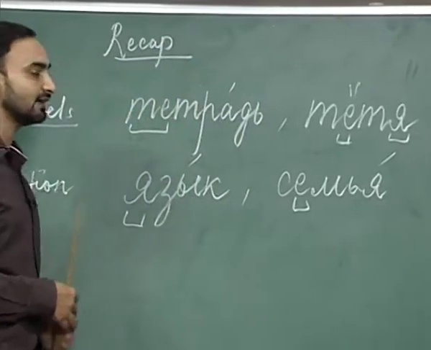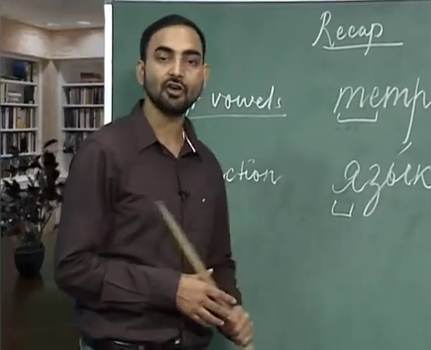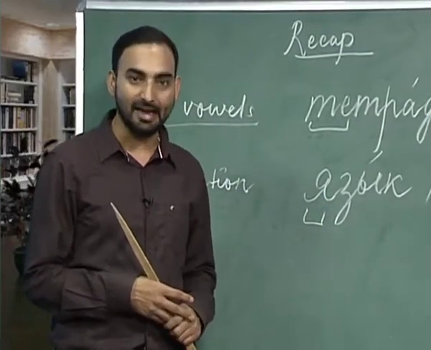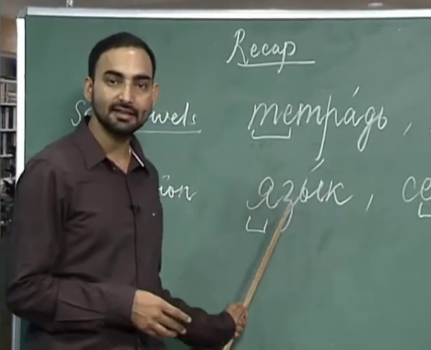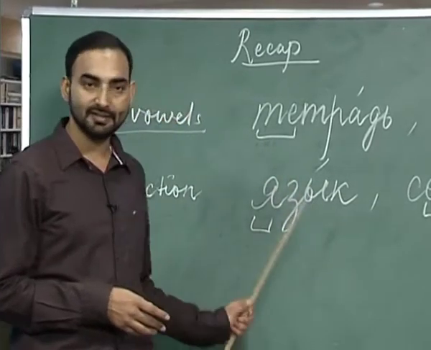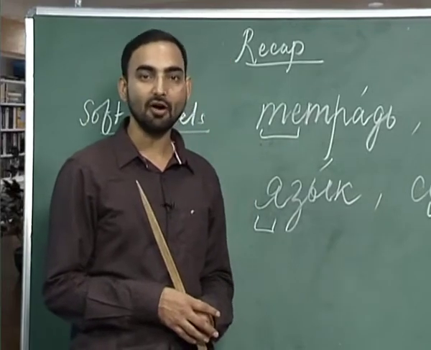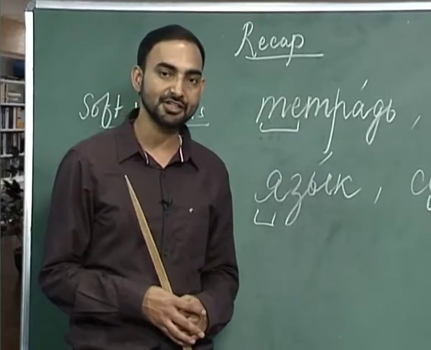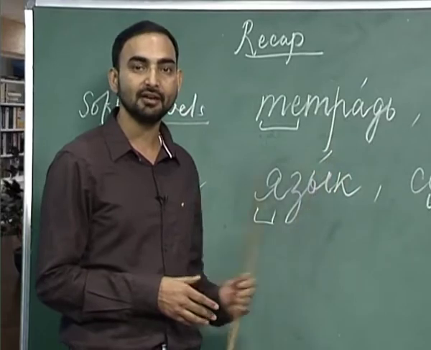Let us move on to the next topic we had done in the last lesson, which was reduction of soft vowels. What is reduction? That we have already done in detail. Let us try to pronounce this word: ya, z, I, k, and stress is on I. This ya is unstressed, and I have already told you that all the soft vowels, like hard vowels, when they are in unstressed position, reduce their sound, which is called the phenomenon of reduction.